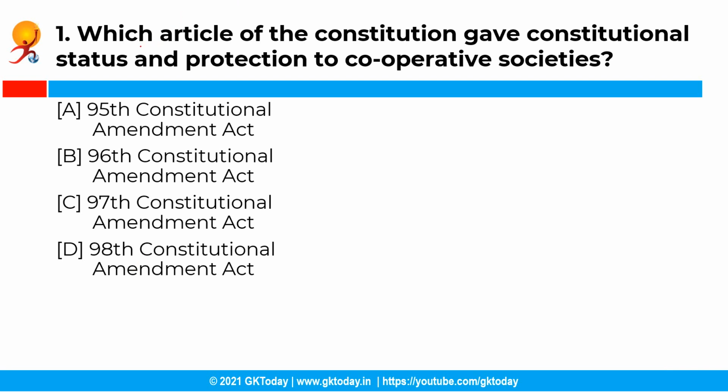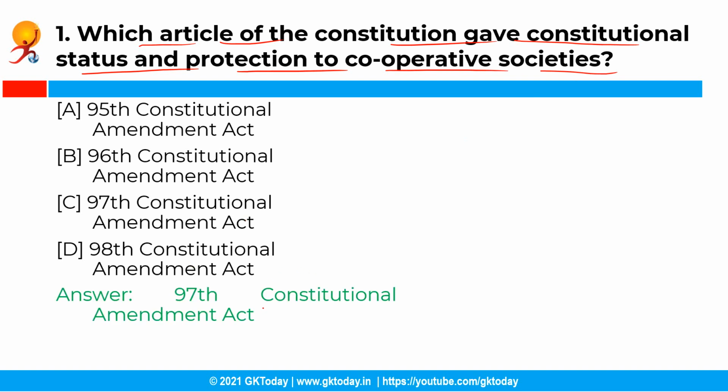Now the first question is, which article of the Constitution gave constitutional status and protection to cooperative societies? So you have the following options and the correct answer is option C, that is 97th Constitutional Amendment Act. See, the 97th Constitutional Amendment Act of the year 2011 gave constitutional status and protection to cooperative societies. The cooperative societies in India have made significant contributions to various sectors of the national economy and have achieved voluminous growth.